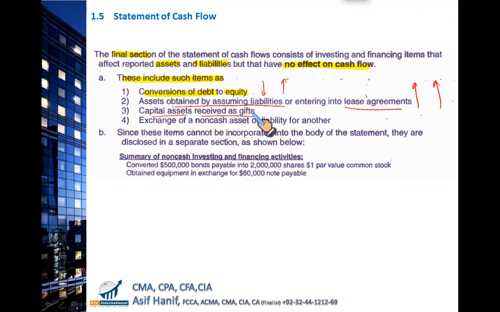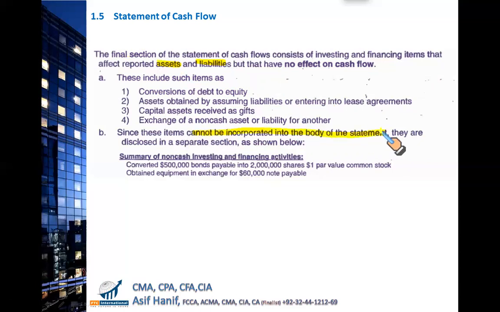Capital assets received as a gift. Someone donated you a plant, someone donated you a couple of cars. No cash goes, but there is a change in assets. So when such transactions take place, or maybe an exchange of non-cash assets with a liability or another asset, they definitely affect our balance sheet items, but they cannot be incorporated in the body of the cash flow statement.